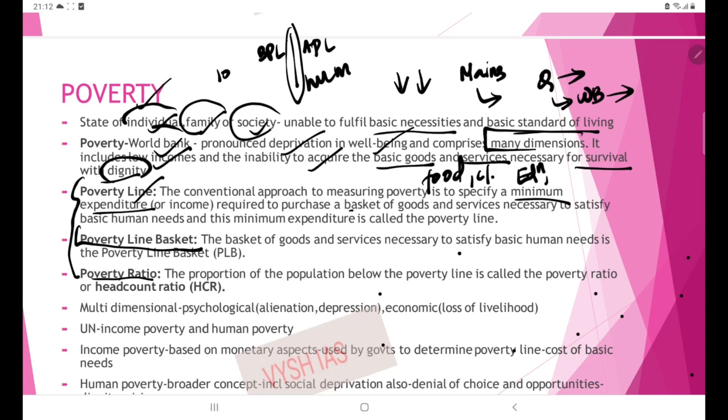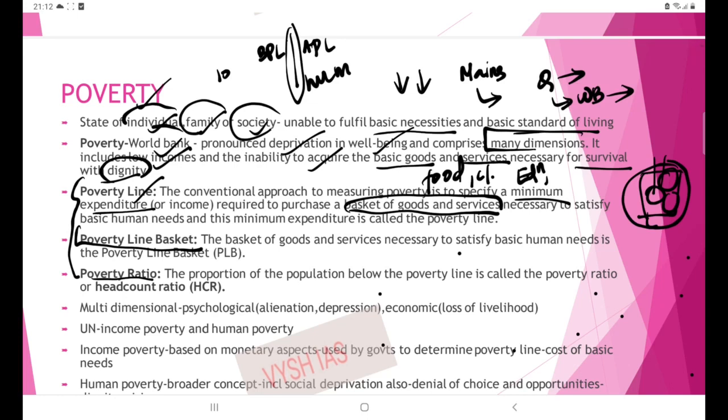There is a basket of goods and services necessary for the livelihood of the individual. This may contain food, clothing, shelter, education, health, etc. So there is a predefined set of goods and services. Without even this minimum set of goods and services, the person can't lead a life with dignity. So that is the poverty line.